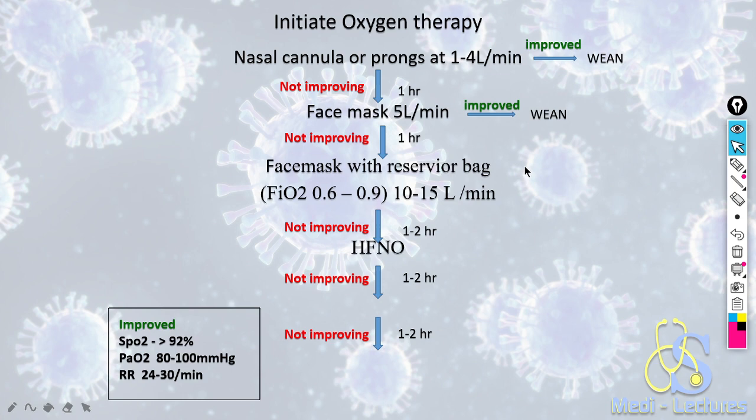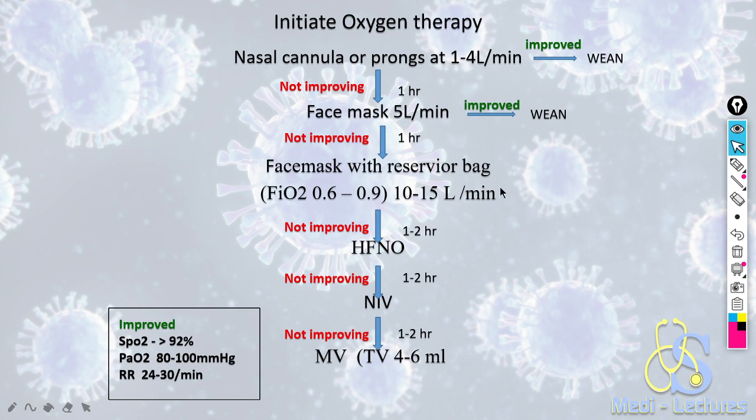If after 1 to 2 hours the patient is not improving, then we will shift the patient to high flow nasal oxygenation, then non-invasive ventilation, that is bi-level positive airway pressure, and finally if the patient is not improving on BiPAP also, then we will start mechanical ventilation by intubation. The tidal volume should be kept low according to the ARDS NET protocol.